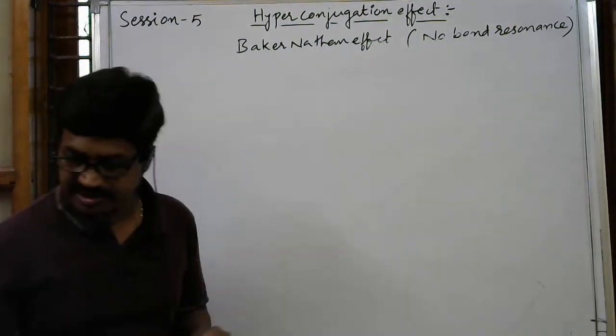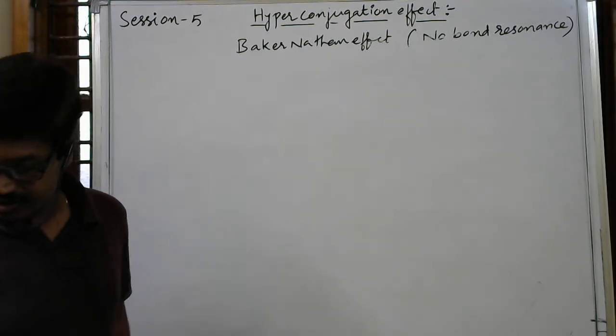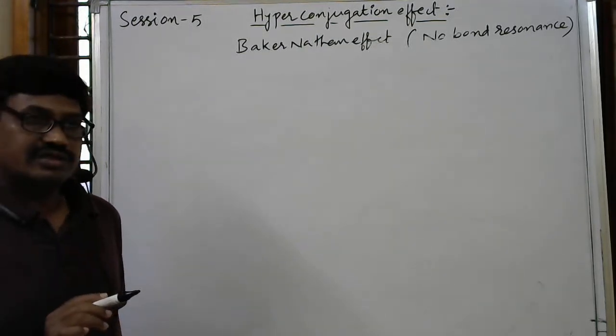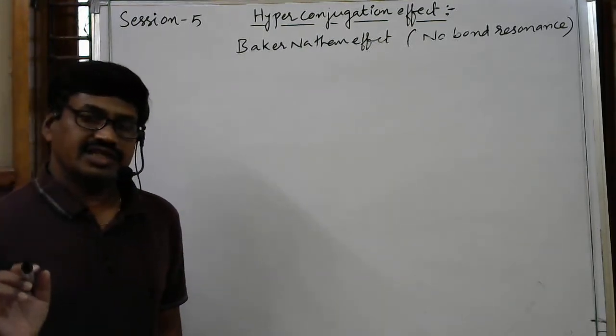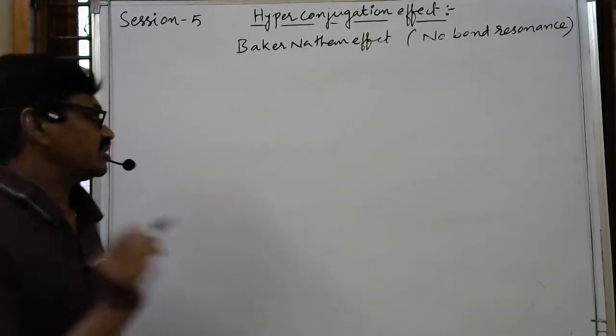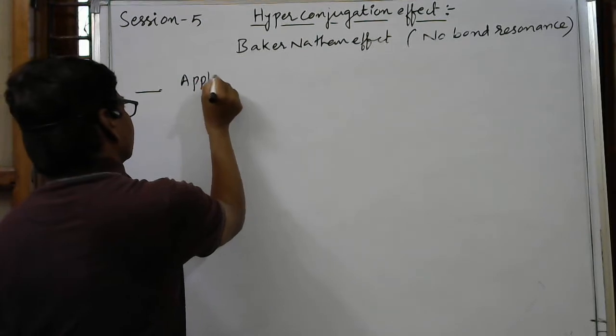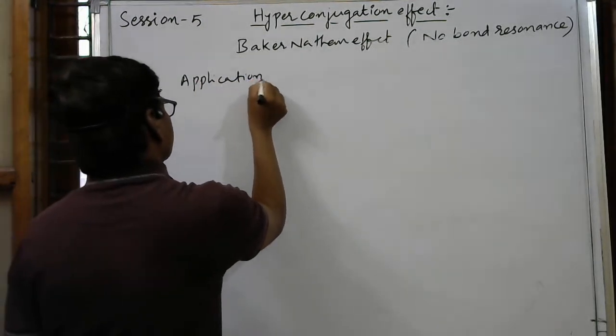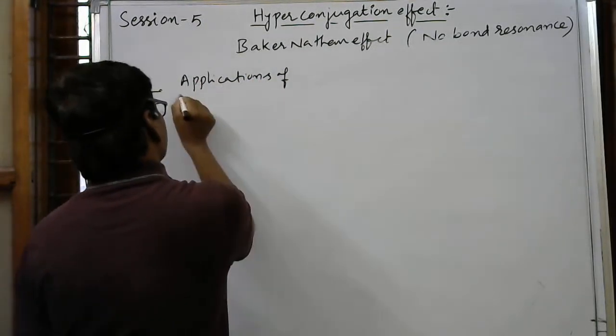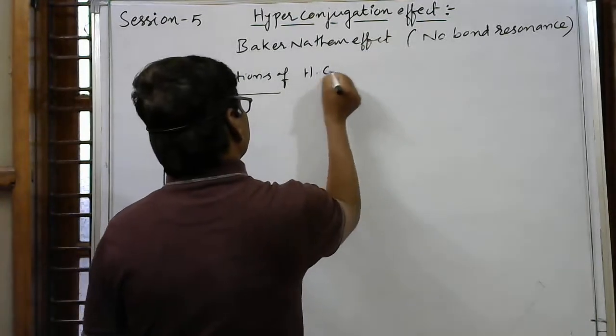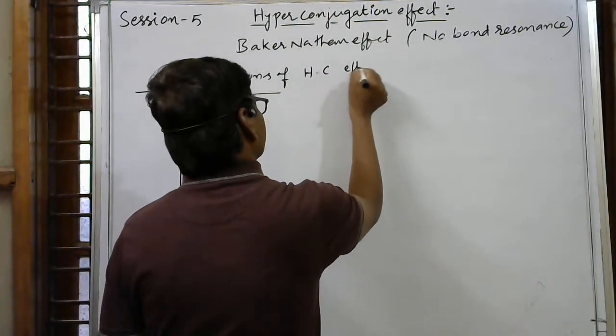First application is the directing influence of alkyl groups in benzene ring. Applications of hyperconjugation effect.